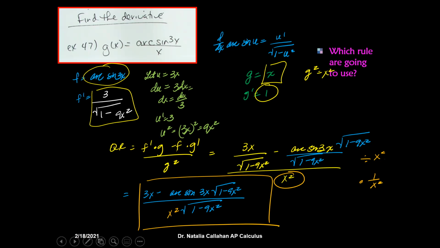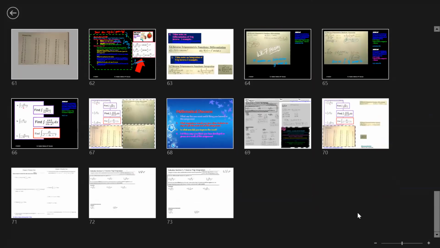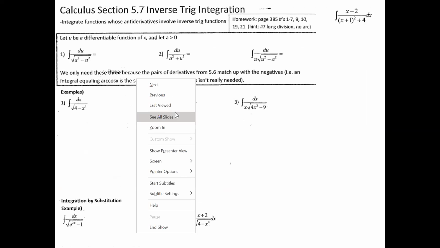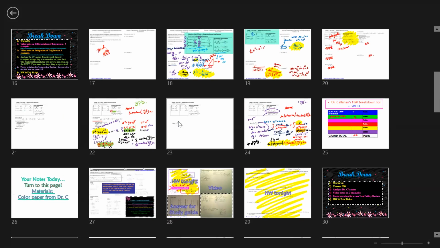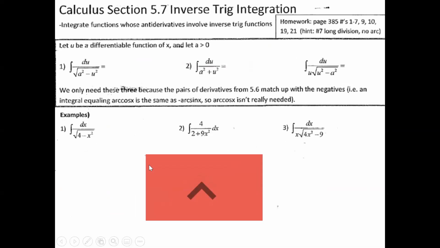All right, you guys, let's go ahead and move on to today's stuff. So today, you have your guided notes right here. This is going to be on the integrals of differentiation, so second day. I would like you guys to get started with this page right here. And let's make sure we know the integrals of this, okay?